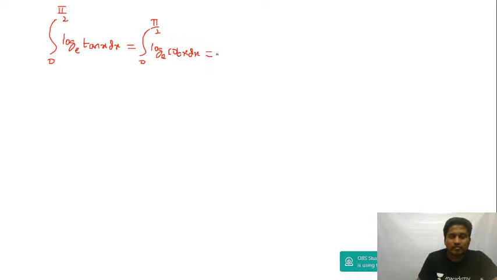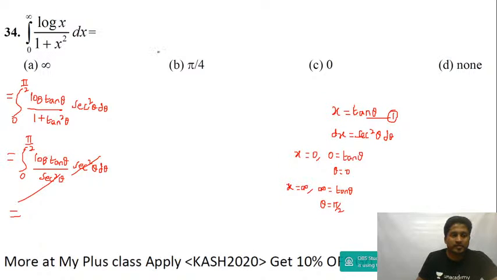Right, guys, there are some standard results in definite integrals which you need to remember. The integral from 0 to pi by 2 of log of tan x dx is the same as the integral from 0 to pi by 2 of log of cot x dx, and this is always equal to 0. So this fellow should be equal to 0. Okay, so this is equal to 0, guys. Answer will be option C.